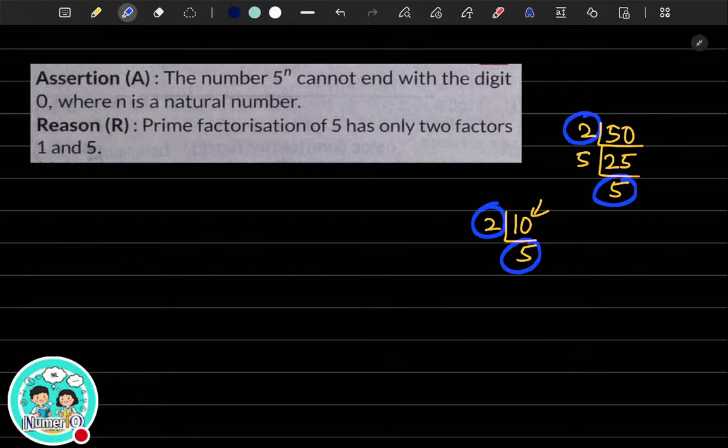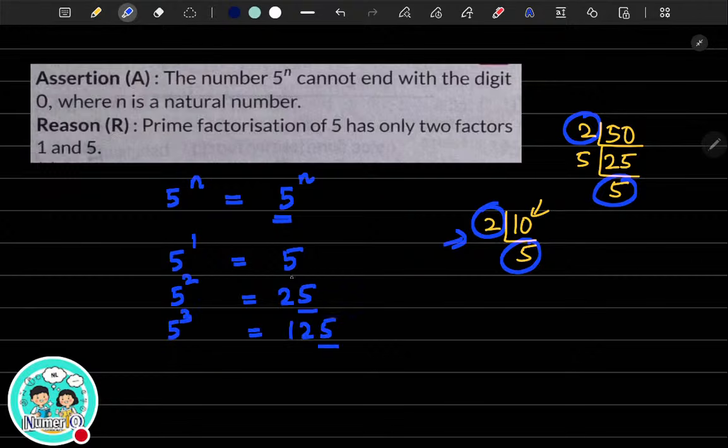What is given in the assertion is that 5 to the power n cannot end with the digit 0. It is true, because when you take 5 to the power n, 5 is the only prime factor. It does not have 2 as its prime factor. 5 to the power 1 is 5. 5 squared is 25. What is 5 cubed? Again 125.